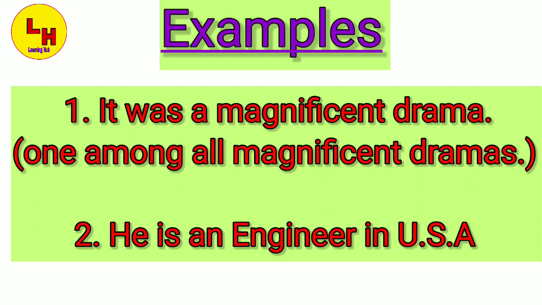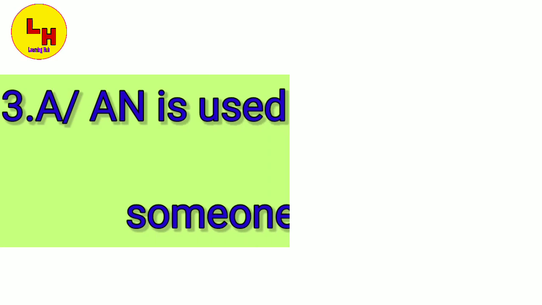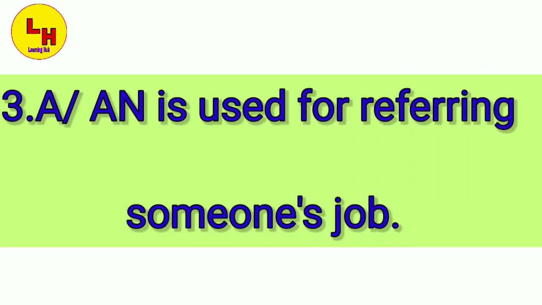The third one is a or an is also used for referring someone's job. If we want to refer someone's job or we want to show what kind of job the person holds, at that time also we use a or an. To know better about it, let us look at the example. For example,